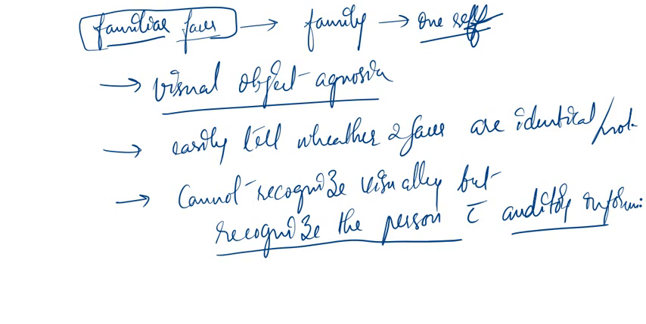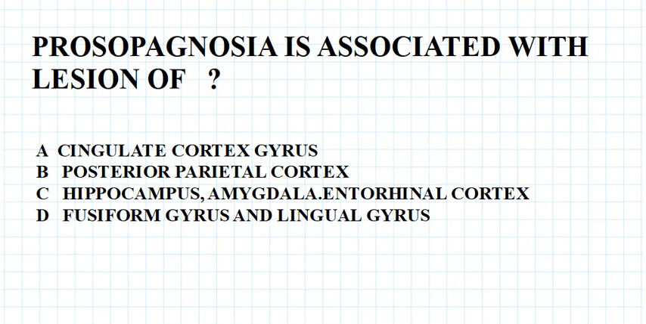Now if you come back to the question, prosopagnosia is associated with lesion of, what is the answer? Everyone please tell me the answer. It is the fusiform gyrus and lingual gyrus.